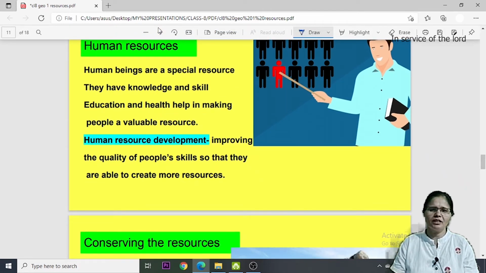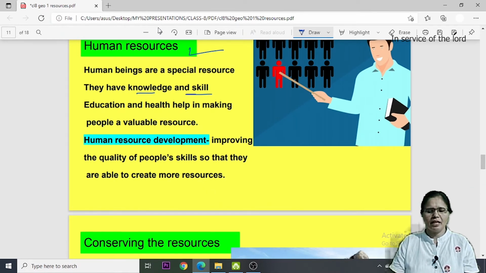Let's talk about humans as resources. Human beings are very important resources. Earlier I had discussed it. Human beings are a special resource because they have knowledge and skill. Education and health help in making people a valuable resource.